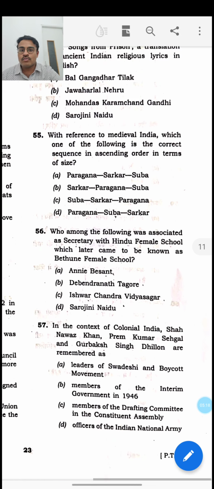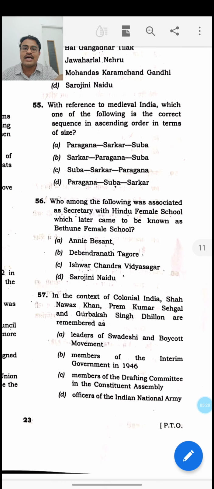Then the next question: with reference to medieval India, which one of the following is the correct sequence in ascending order in terms of size? This is the 55th one. This question talks about the Mughal administrative units, and the lowest level is Grama, that is village. Over the village we have Paragana, that is known as Mandal, and over Paragana we have Sarkar. Sarkar is the district, and over Sarkar we have the Suba. Suba means province. So Paragana, Sarkar and Suba are the right order. So the answer for this question is A. It means that Suba is the largest, equivalent to a state of today. Sarkar is the district, which is lesser than that. Paragana is the mandal, which is lesser than that. So the answer for this question is A.